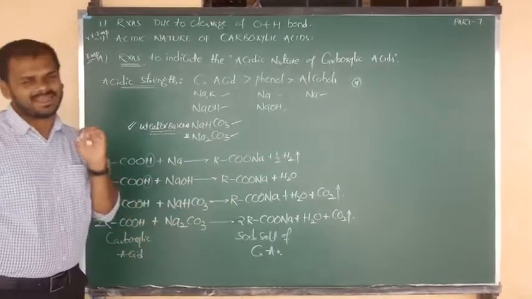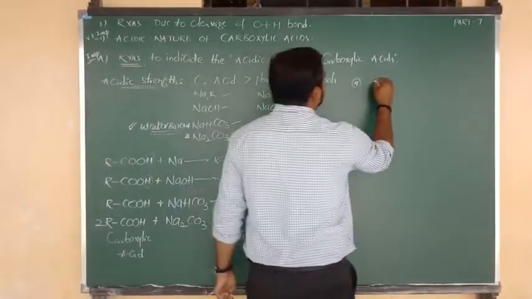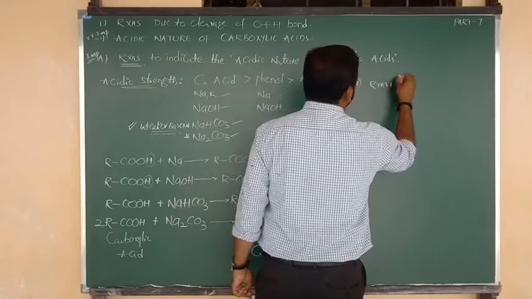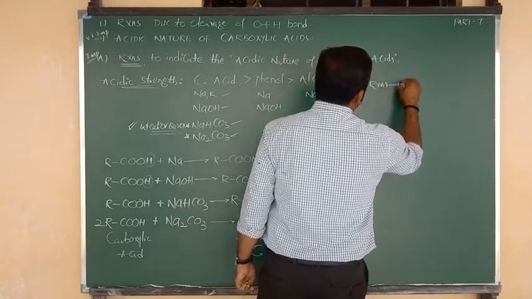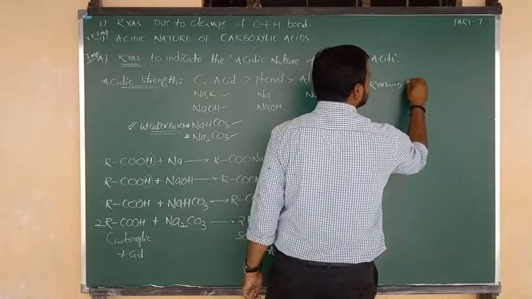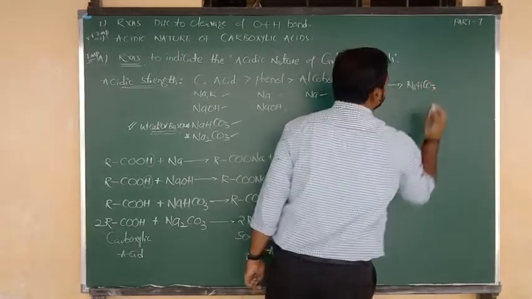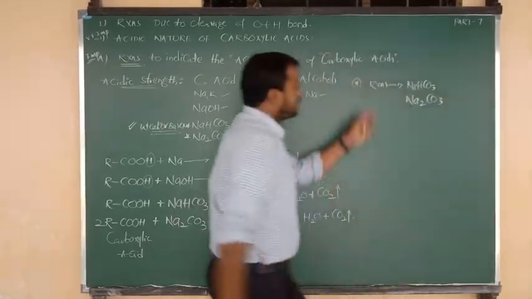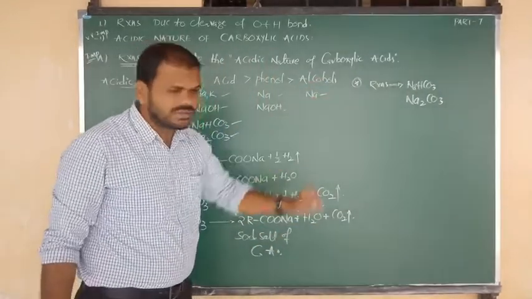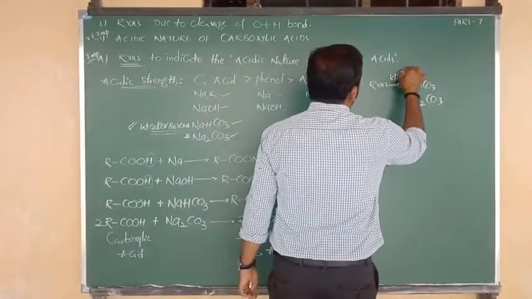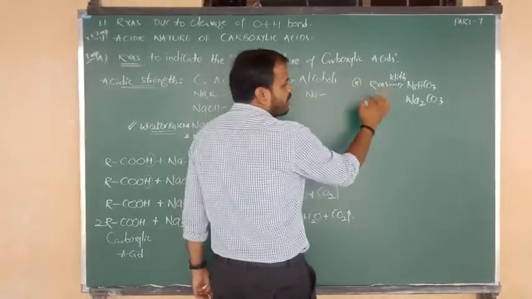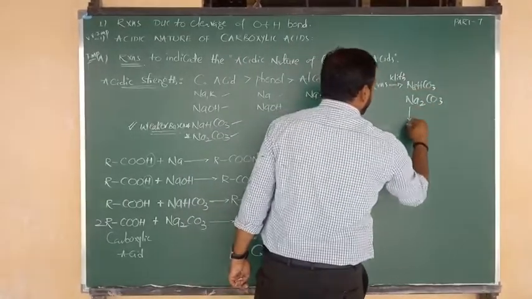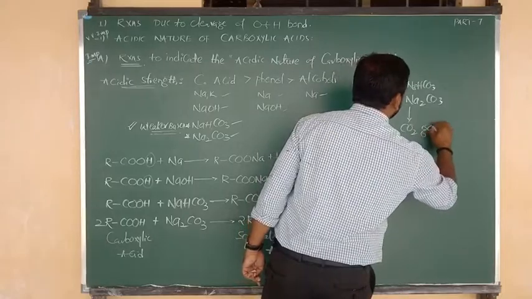Okay, all of you like that? Yes. So, reactions with weaker bases. What are the weaker bases? One is sodium carbonate, and one more is sodium bicarbonate. Reactions with sodium bicarbonate and reactions with sodium carbonate. You know very well, when carboxylic acids react with sodium bicarbonate and sodium carbonate, they are going to release a gas. The gas is nothing but what?